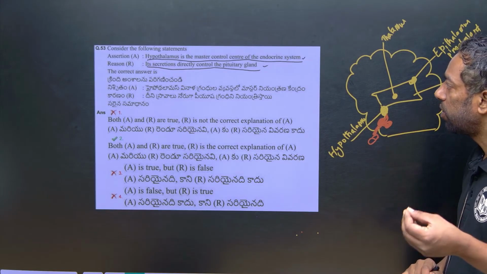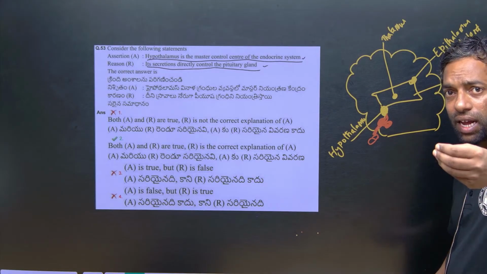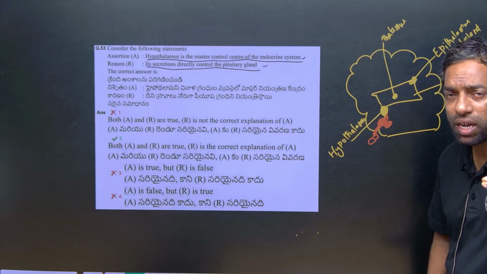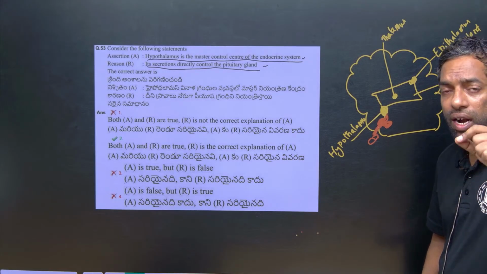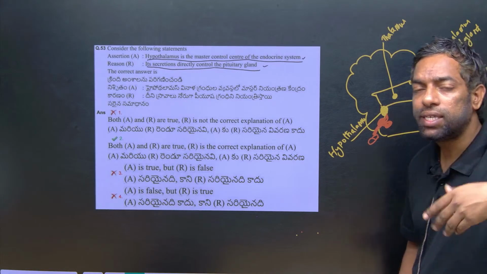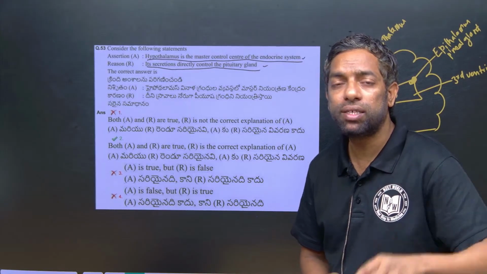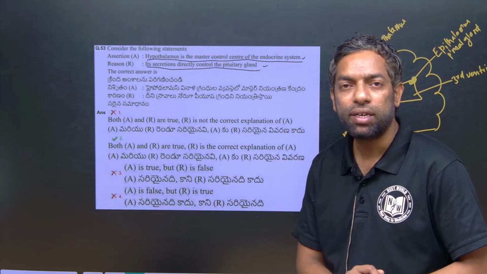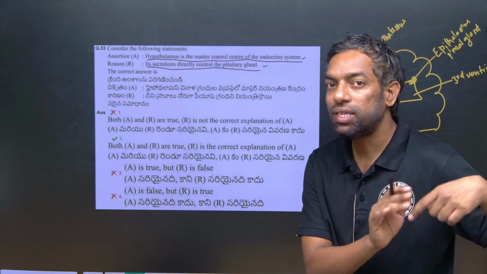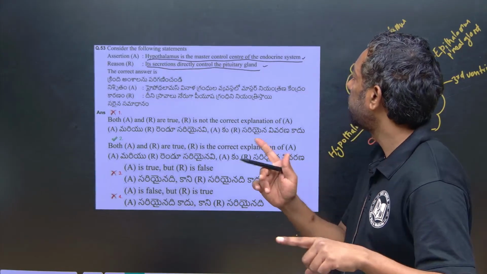So they control the pituitary gland. The pituitary gland releases endocrine hormones. The hypothalamus releases gonadotropin releasing hormone to encourage the pituitary to release FSH, LH and ACTH, hormones that participate in endocrine activity. So the first statement is right.